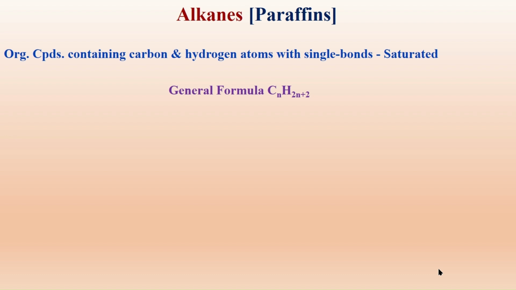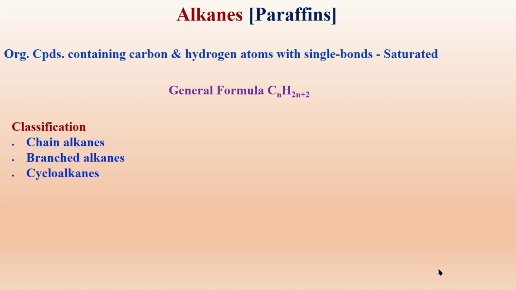They have a general formula CnH2n+2, where n indicates the number of atoms. They can be classified as chain alkanes, which are normal alkanes, the branched alkanes, which are the isomers of chain alkanes, and cycloalkanes, the alkanes which are cyclically linked.